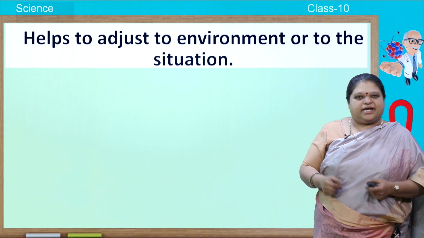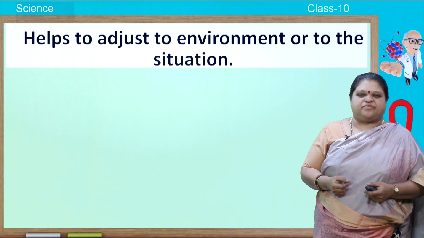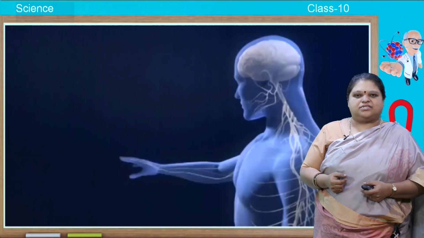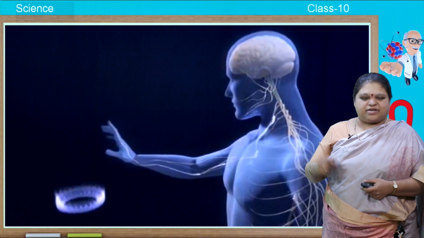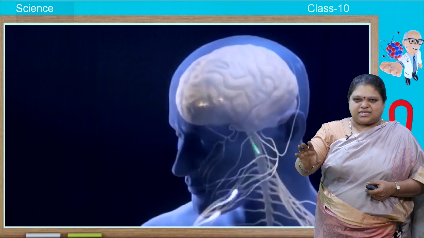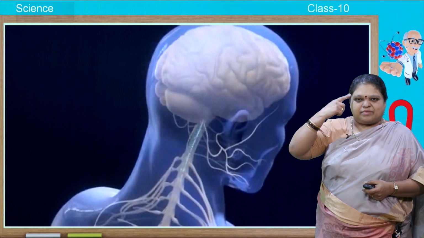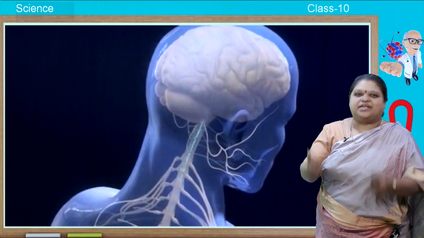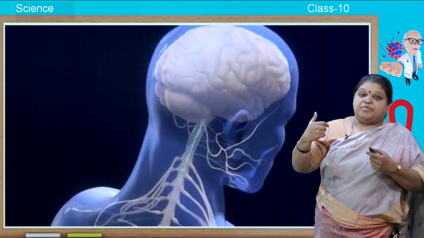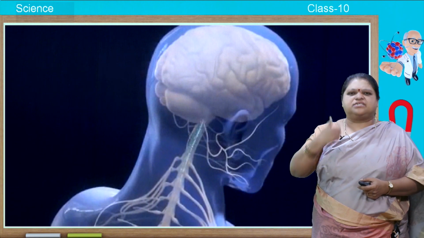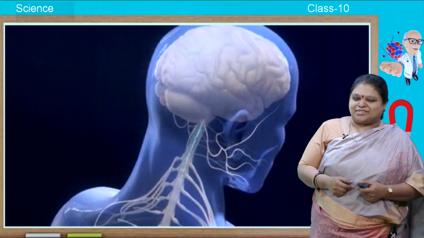Not only that, it helps you to adjust to the environment or to the situation. For example, you can see here a person is touching a hot object. As soon as he touches the hot object, the message goes to your brain and finally he withdraws his hand immediately. So all these are controlled by nervous system.